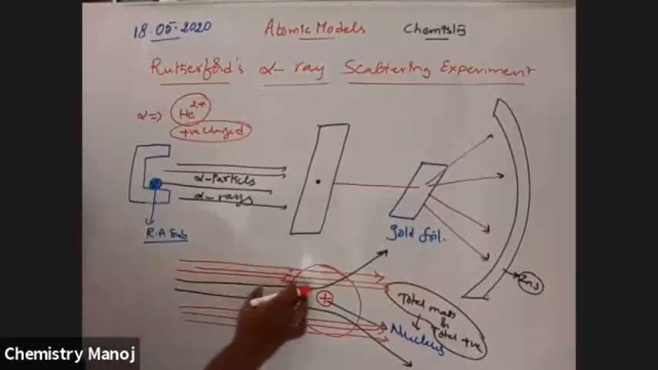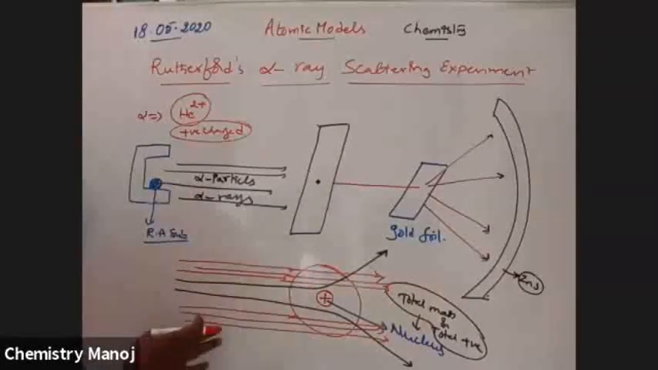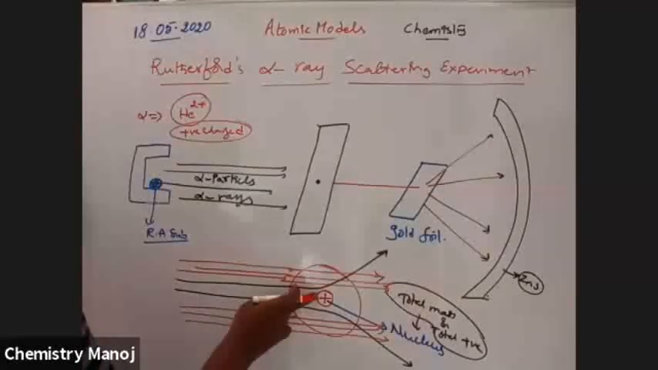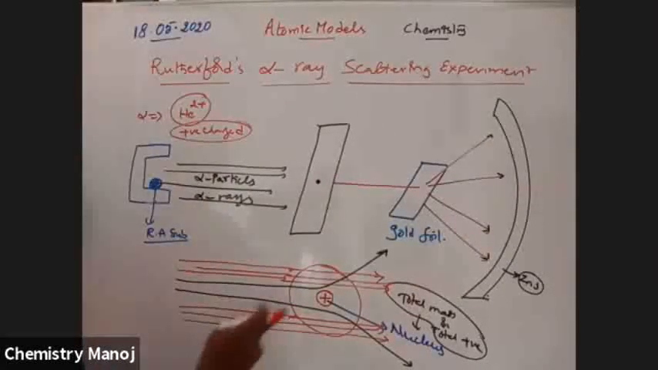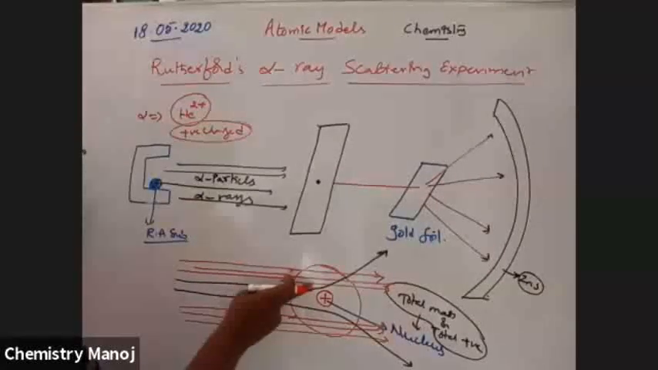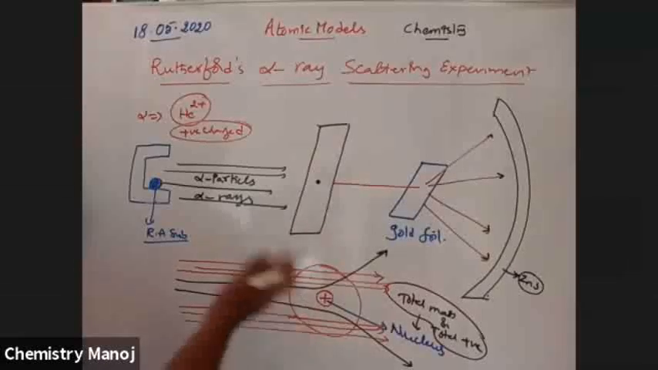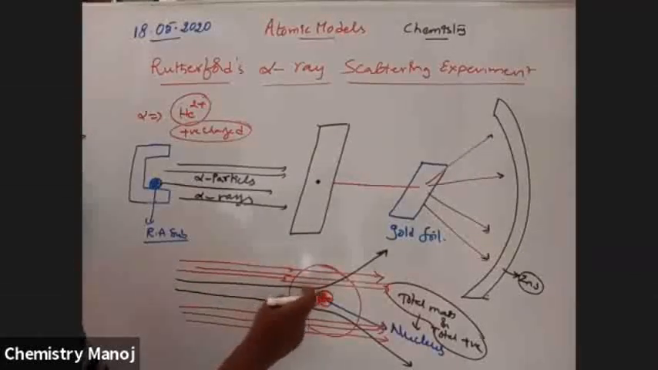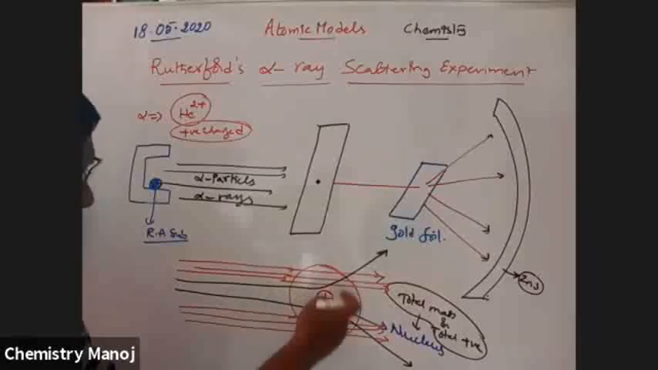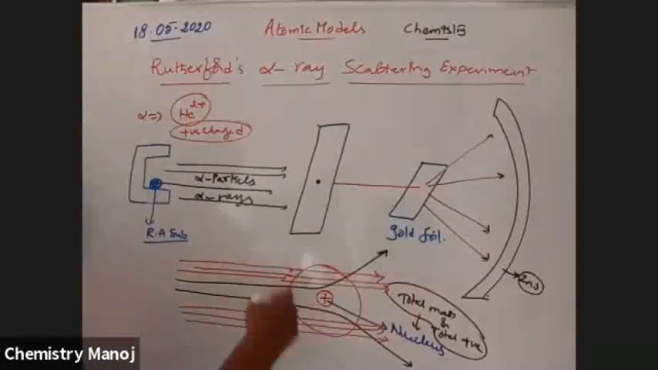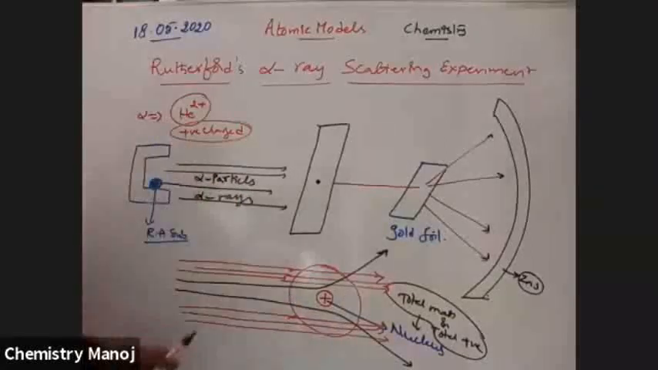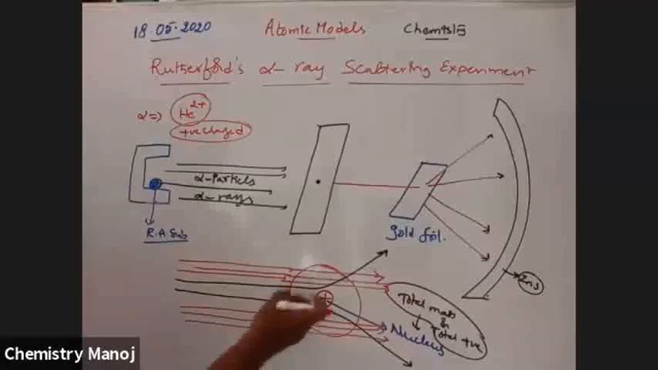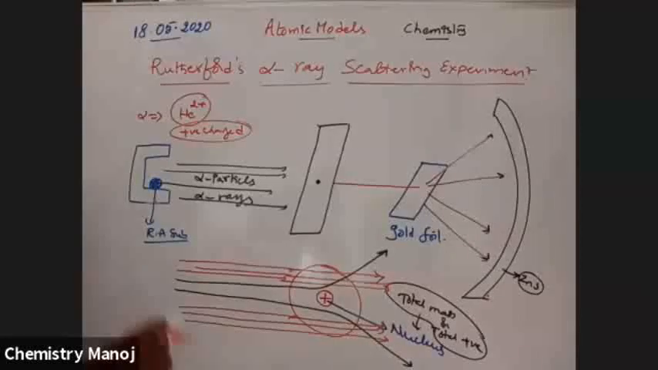So these positive particles, which are almost passing towards the center, are diverted away from the atom. Because the particle is positive and the center is also positive, there should be repulsion. That is why the entire positive charge is located at the center. If the total positive charge were spread throughout the body, all these rays would be diverted, but that is not possible. That is why the total positive charge and mass are located at the center. Most of the atom's space is empty based on this.